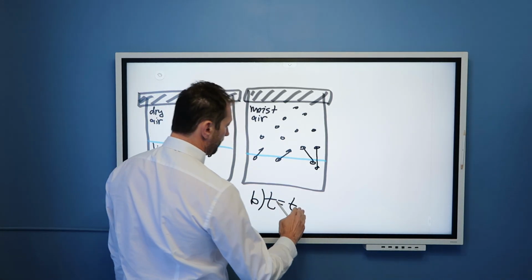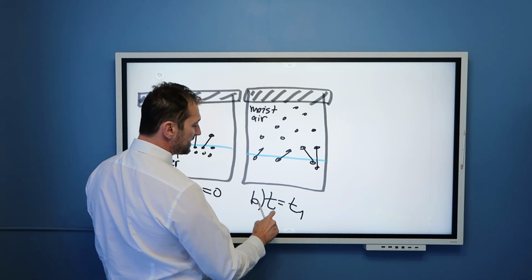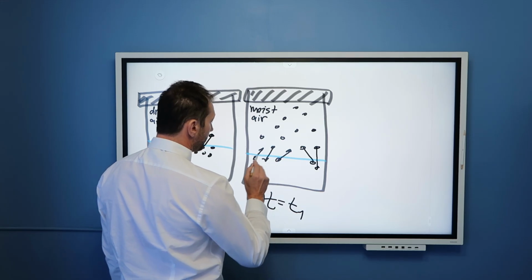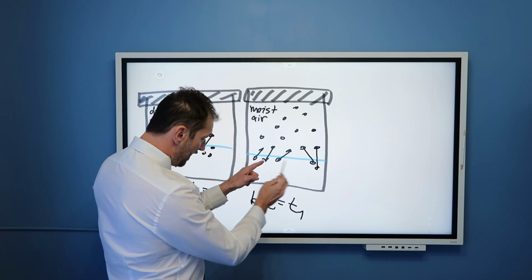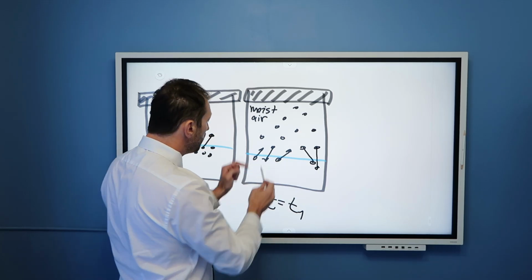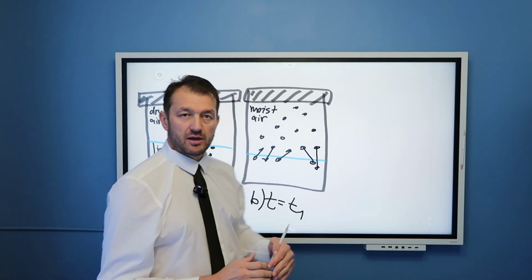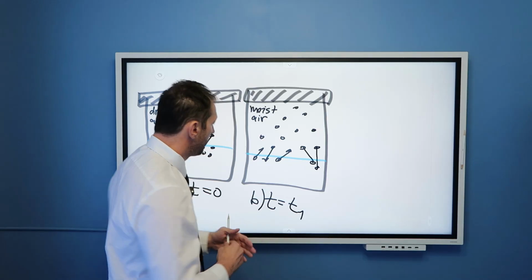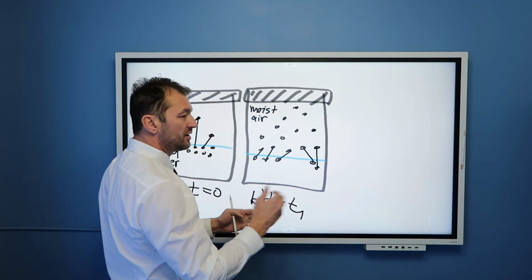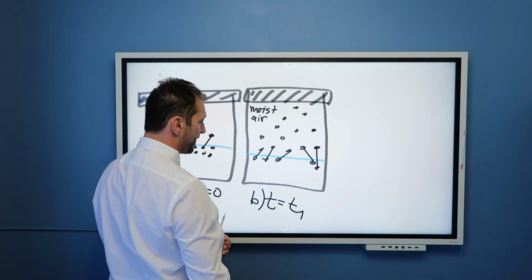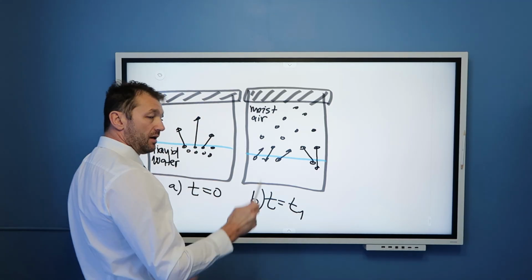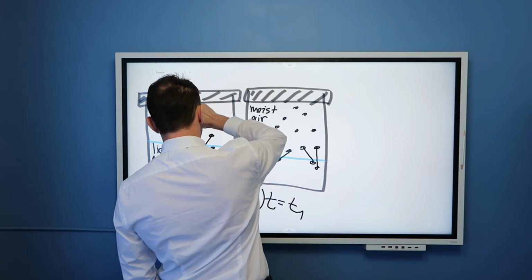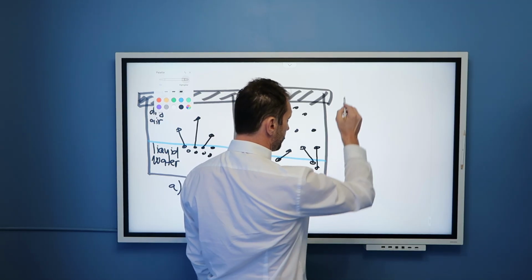Now, let us assume that at this time, T equal T1, there are 3 molecules evaporating, as I indicated, and 2 molecules condensing. So the end balance is that we have net evaporation. 3 evaporating, 2 condensing. 3 versus 2, we have net evaporation. But the last figure is now going to reveal the concept of saturation vapor pressure.